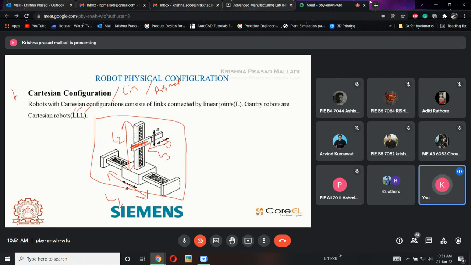So the first classification is a Cartesian configuration, or a linear configuration, or a prismatic configuration, in which the joints and links of the robot are supposed to move in a linear direction only. If we are talking about x, y, z, all the movement of x, y, and z will be linear only. L3, L2, L1. There is no rotary. Everything is linear here. Then we will call it a Cartesian. Clear?